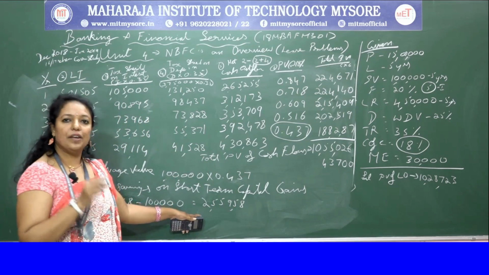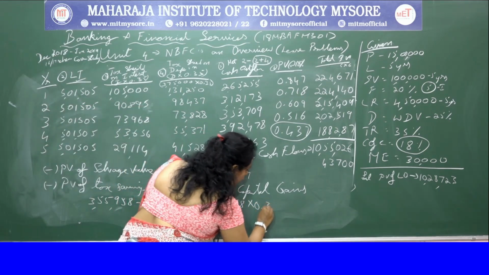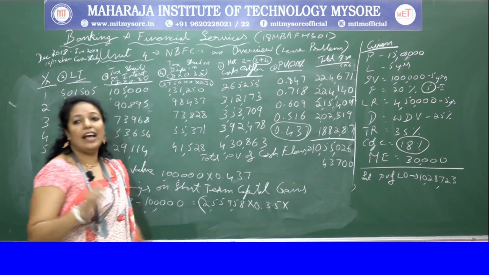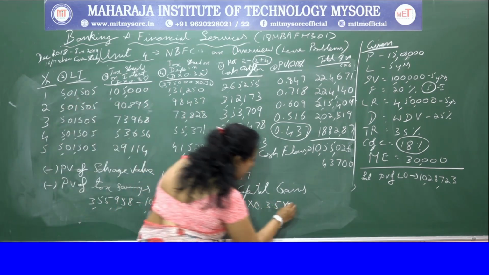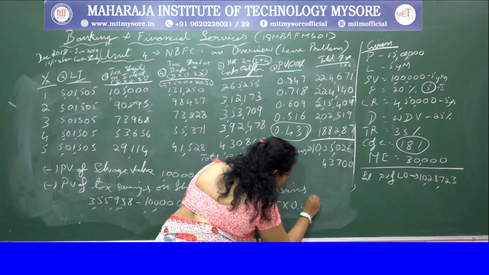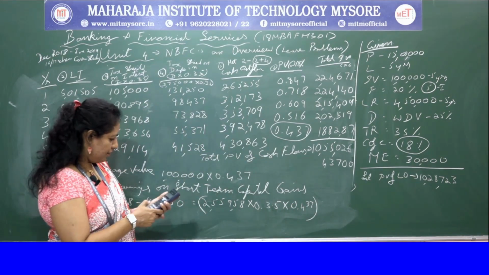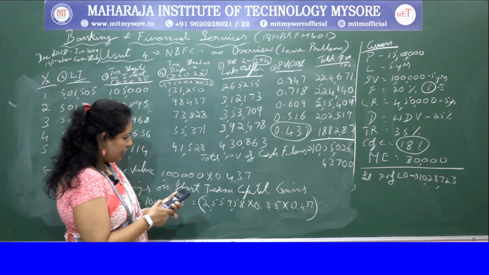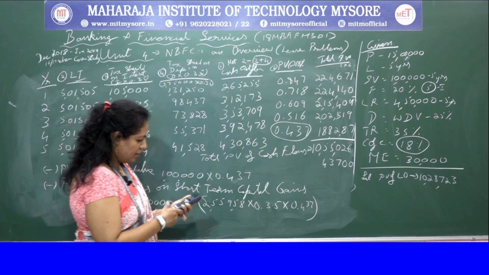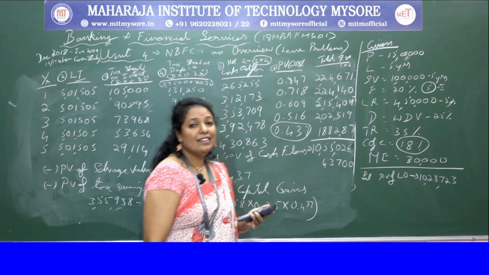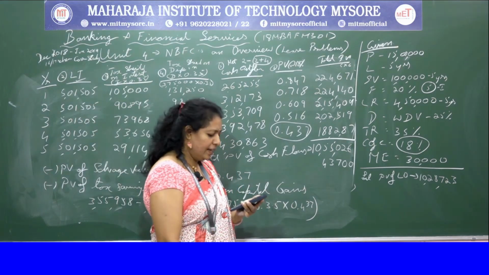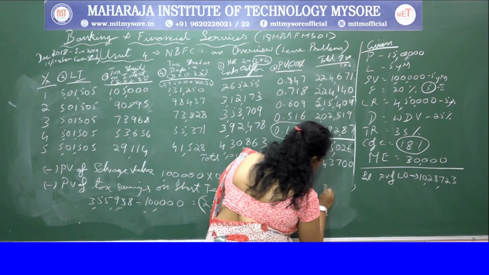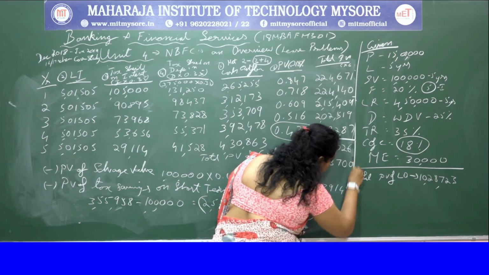For 2,55,958 you have to apply the tax rate and the present value interest factor for the last year, which is 0.437. Let's do it for this. 2,55,958 into 0.35 into 0.437. You get 39,148.7. For that you can take 39,149.